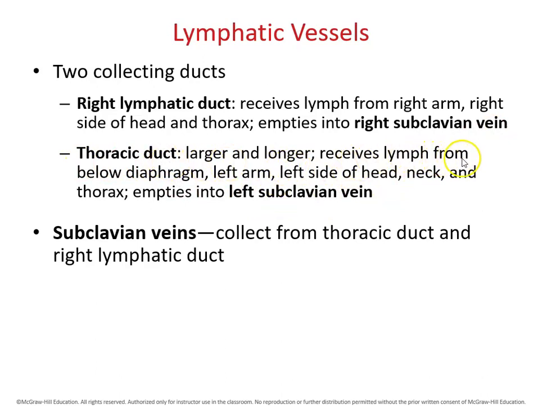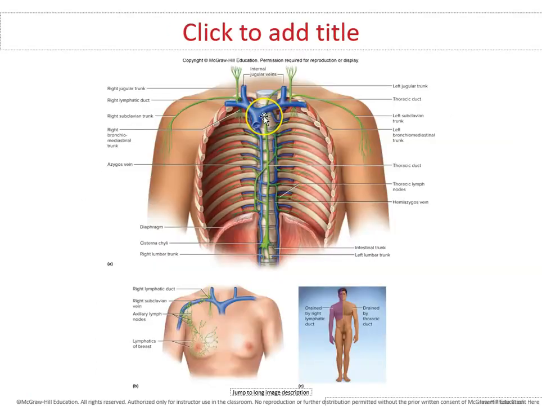It receives lymph from organs below the diaphragm as well as from the left arm, the left side of the head, neck, and the thorax. It empties into the left subclavian vein. The subclavian veins collect from the above 2 collecting ducts and bring the fluid back to the heart. So this figure shows the two branches of the lymphatic duct. This is the right lymphatic duct, and this is the left thoracic duct.